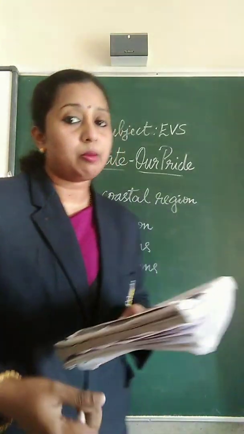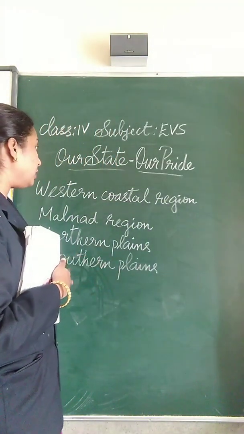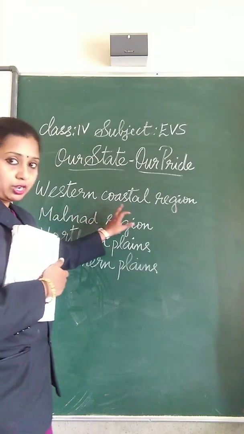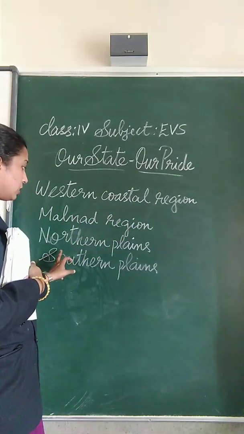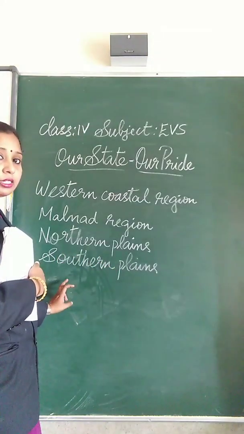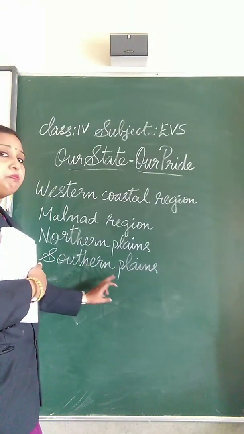So we have learned about the 4 natural regions. That is the western coastal region, second one is the Malanad region, third one is the northern plains, and the fourth one is the southern plains.